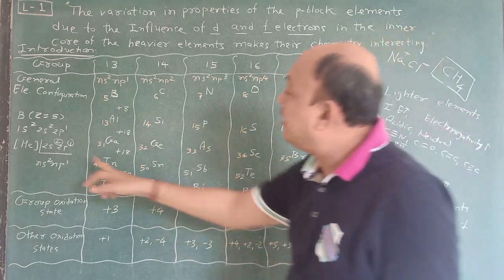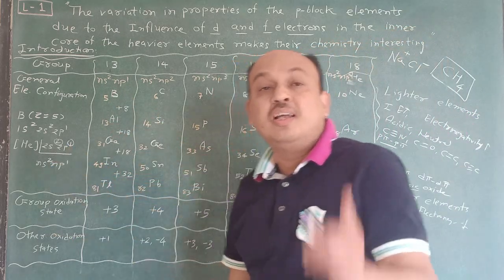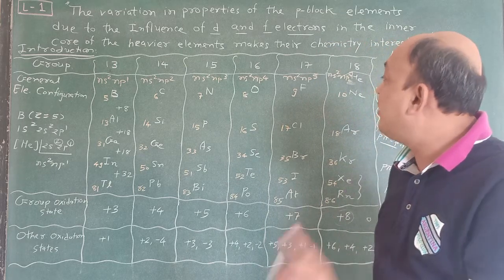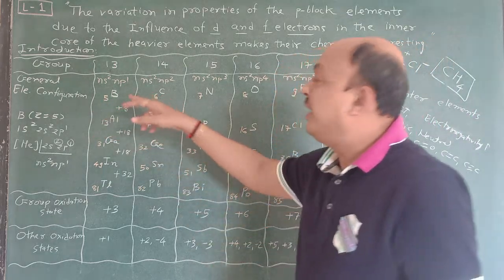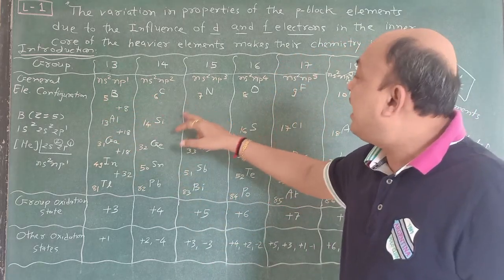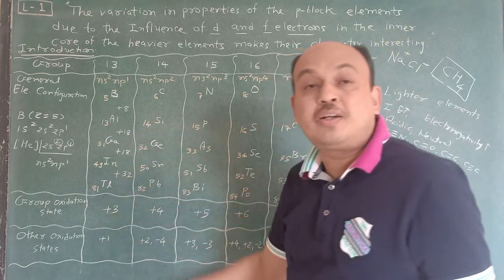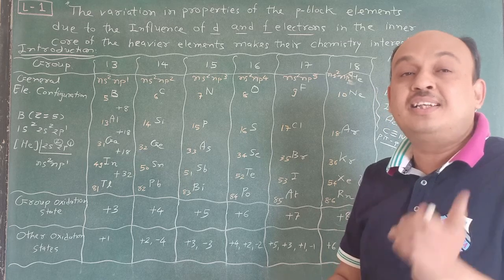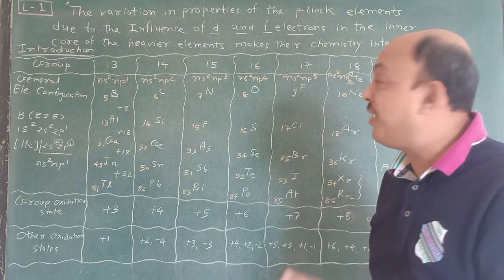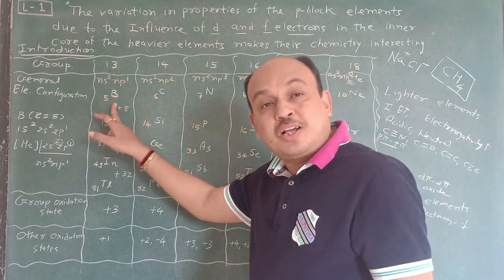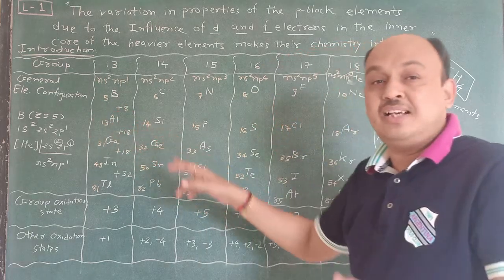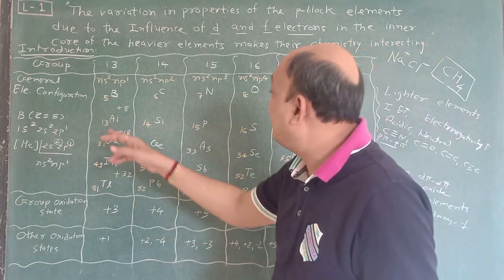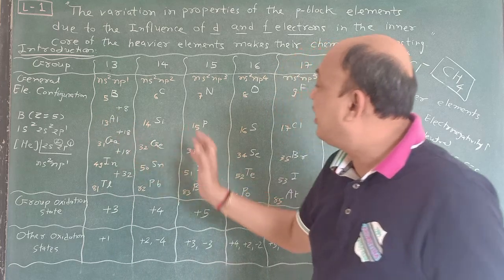Boron contains 3 electrons in the outermost orbital, and always remember the first member of any group differs from the other elements in its properties, and that is known as anomalous behavior, that you learn in s block elements in lithium, and it also shows diagonal relationship. Okay, so all this you have to learn here.